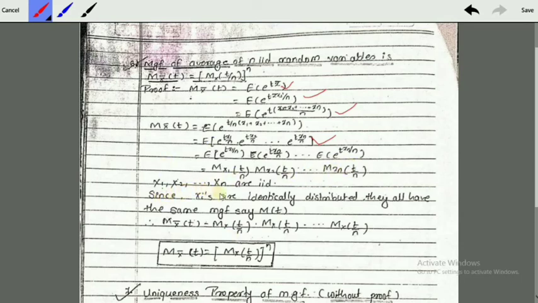Since the xi's are identically distributed, they all have the same MGF, say M_x(t). Therefore M_xbar(t) is equal to M_x(t/n), M_x(t/n) up to the nth term, meaning n times. So M_x(t/n) whole raised to n.